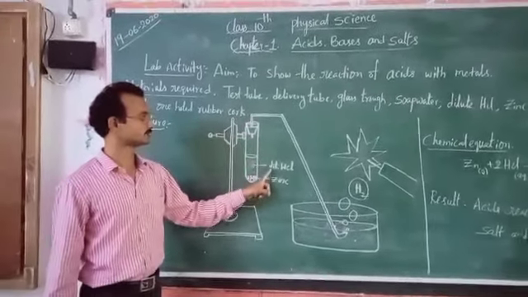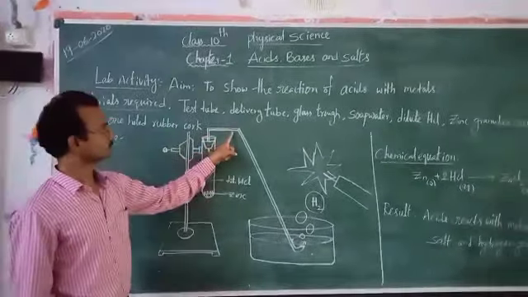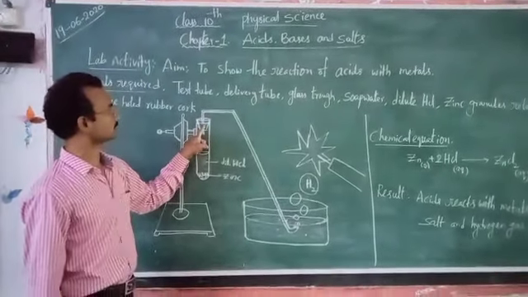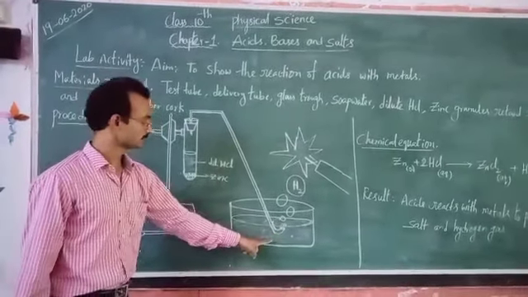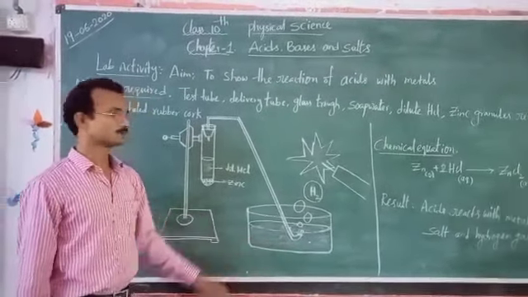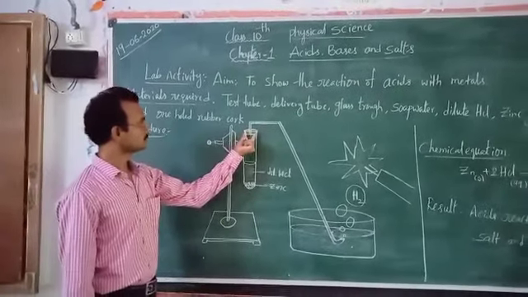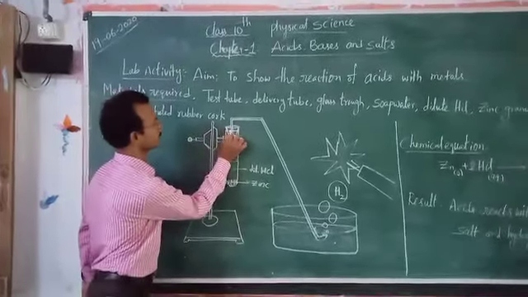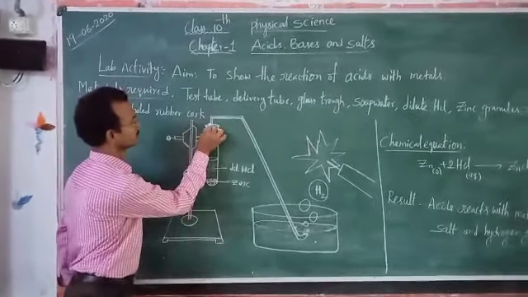After that, take one delivery tube, fix one end of the delivery tube to the rubber cork, and immerse the other end of the delivery tube in the glass trough containing soap water. Then fix the rubber cork to the mouth of the test tube.